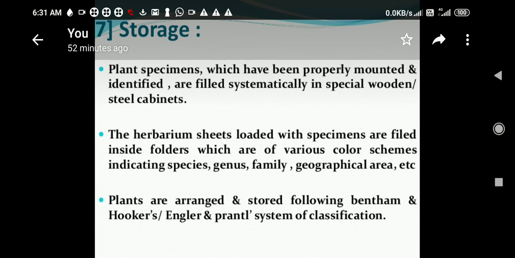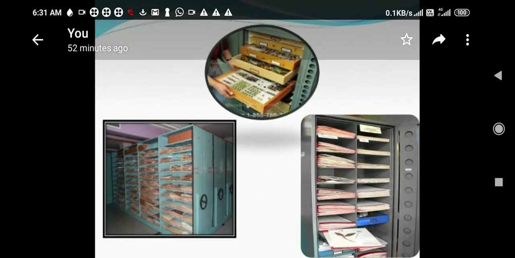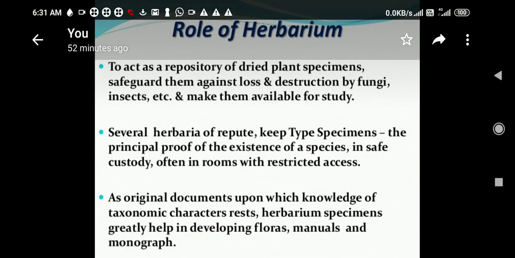Then storage, where you are going to store your plant material, the herbarium. Plants are arranged and stored following the Bentham and Hooker and Engler and Prantl systems of classification. This is the most accepted classification of plants which is followed in the herbarium. This is the space where you have kept your specimens.